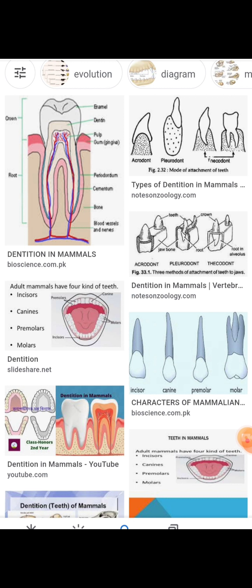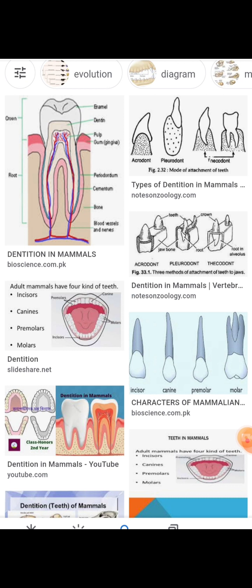Selenodont molars have cusps in the form of a crescent, example cow and sheep. These are molars with high crowns and short roots. The cusps are crescent shaped.